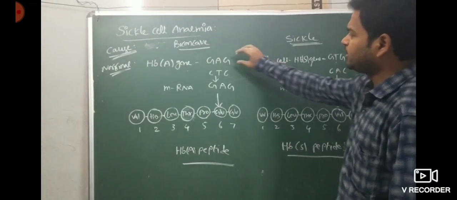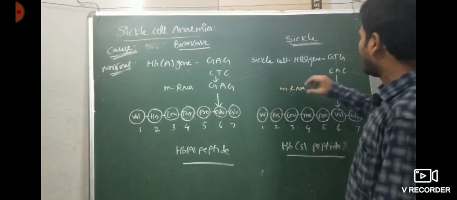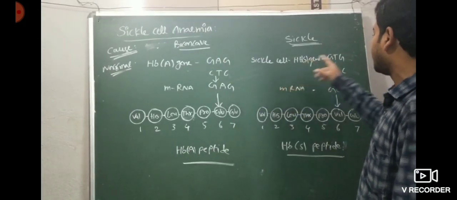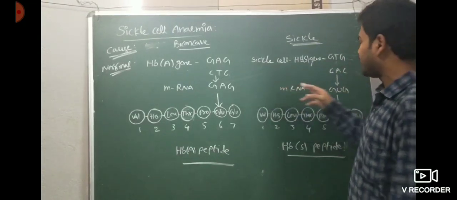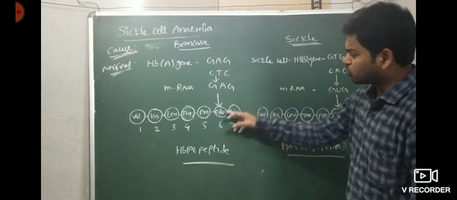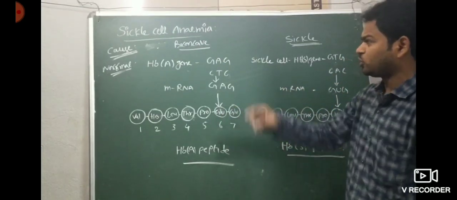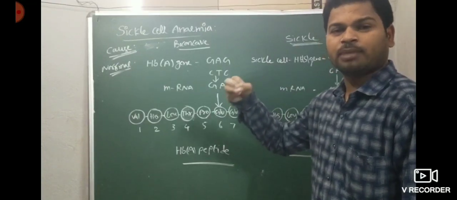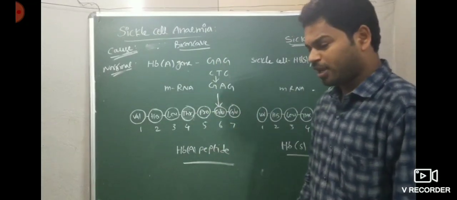It should be GAG, but here it changes into GUG. So GAG replaced by GUG causes substitution of glutamic acid by valine at the 6th position of the beta globin chain, then the normal shape of RBC turns into sickle shape. That is nothing but sickle cell anemia.